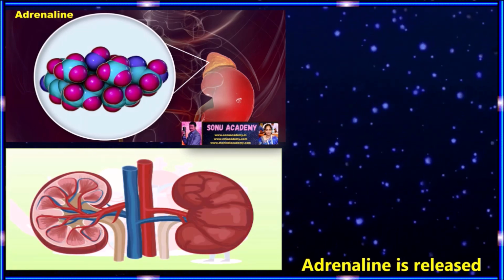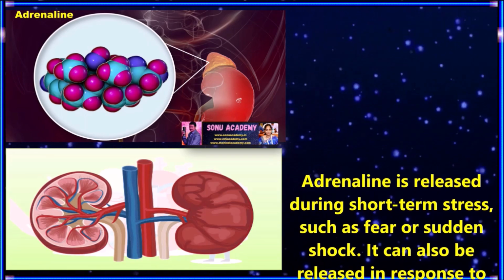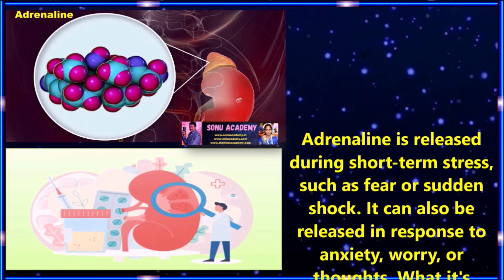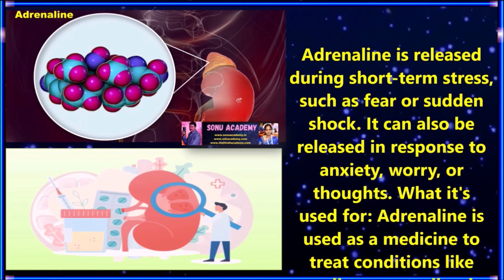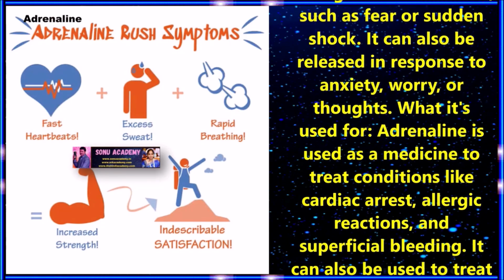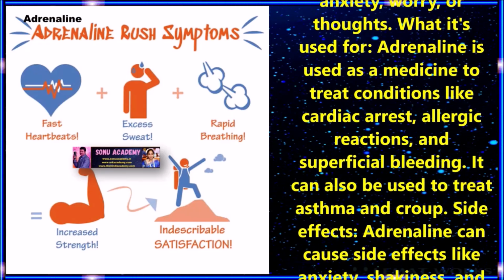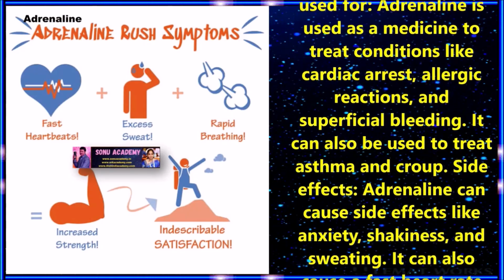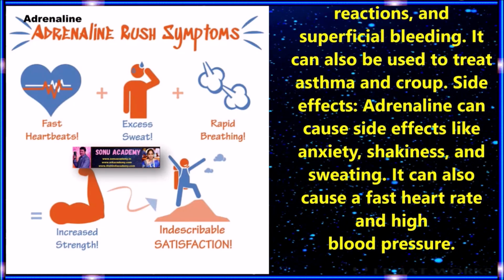Children, let us see when it releases the hormone. Adrenaline is released during short-term stress such as fear or sudden shock. It can also be released in response to anxiety, worry or thoughts. Let us see which medicine is used for this hormone. Adrenaline is used as a medicine to treat conditions like cardiac arrest, allergic reactions and superficial bleeding. It can also be used to treat asthma and cough.